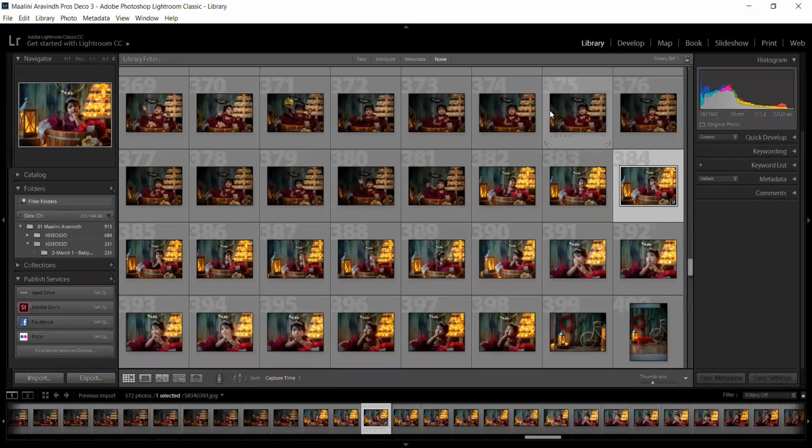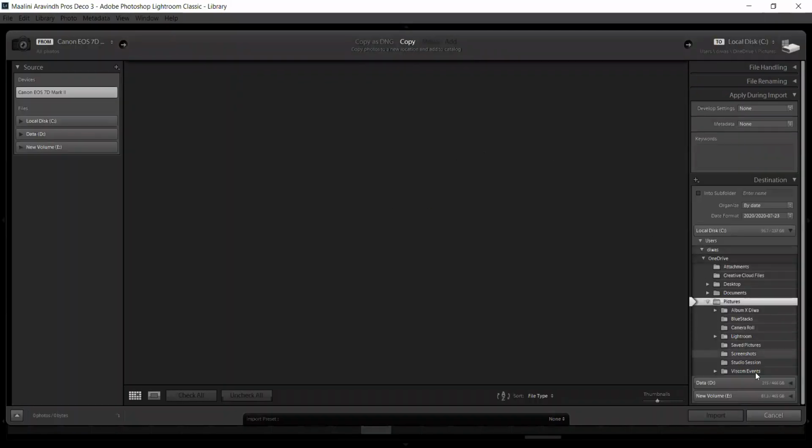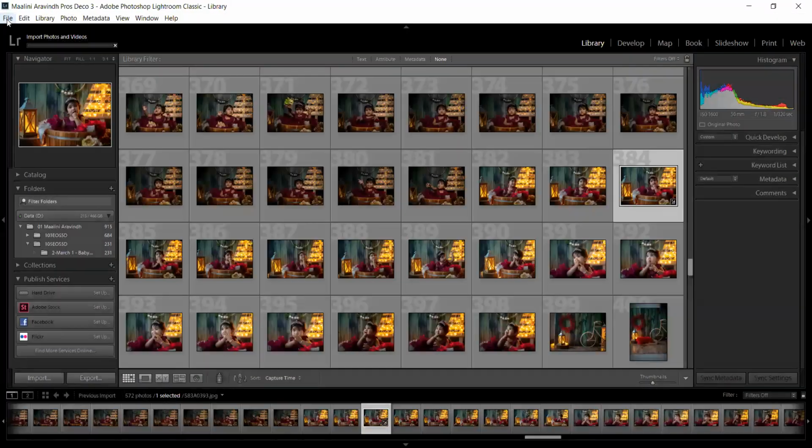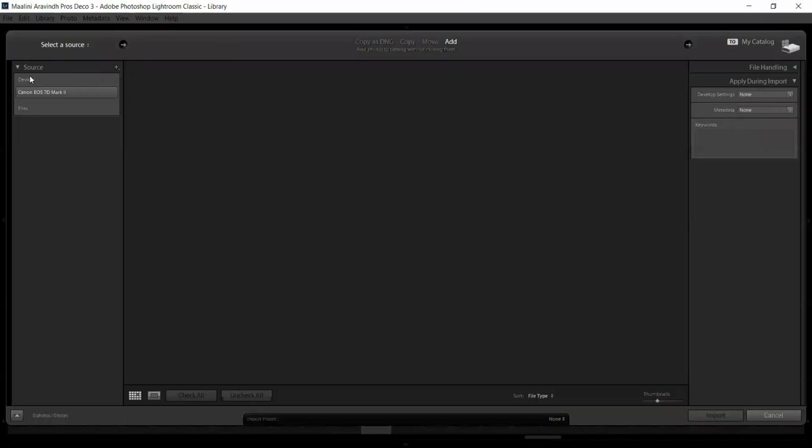So when we take an image, when you come to the library module, you can import the image by clicking on the left bottom corner, where there is an icon called import. You can click it and import the image, or else there is another way. You can go to file, import photos and videos, or else Control Shift I.